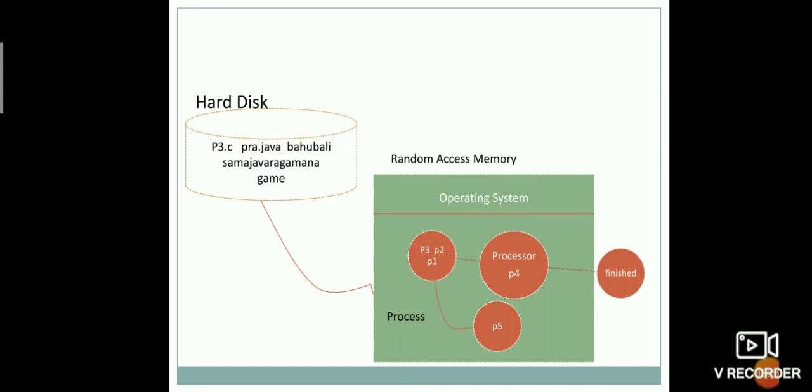Here I can compare these two things, our patient treatment and the process execution. The person is nothing but our program. Process is nothing but the patient. There are four stages, that means states. Reception can be compared with our ready state, doctor's room can be compared with running state, diagnostic center can be compared with blocked state, and finished or terminated is the last state. Okay, this is how our program will be executed.